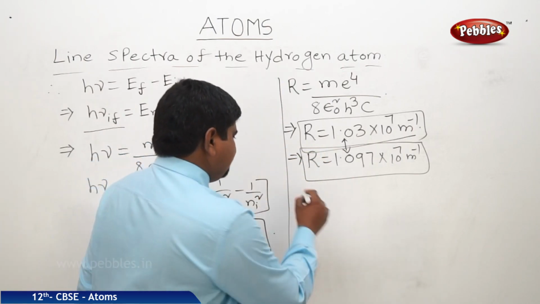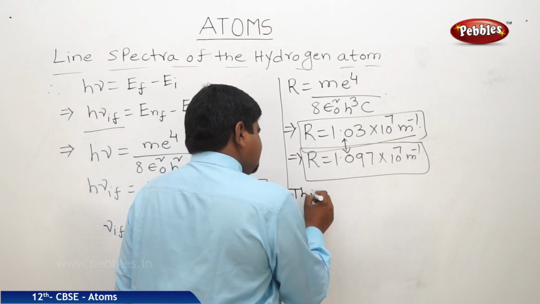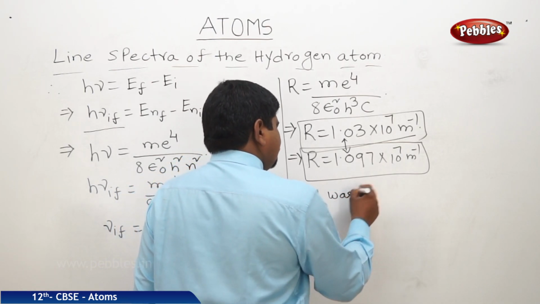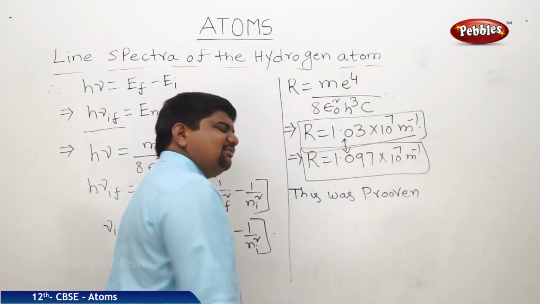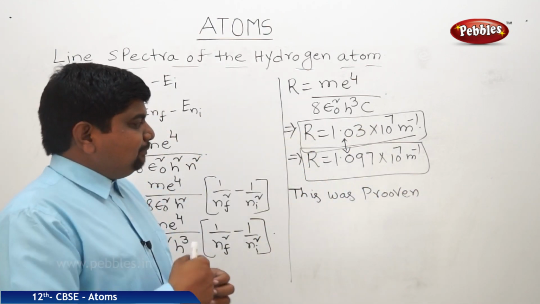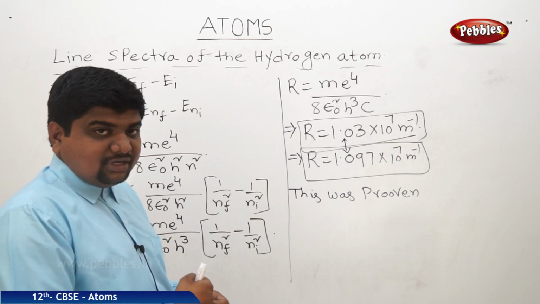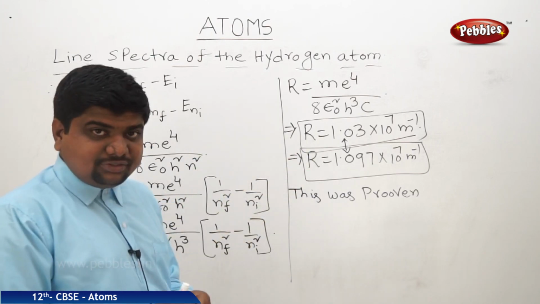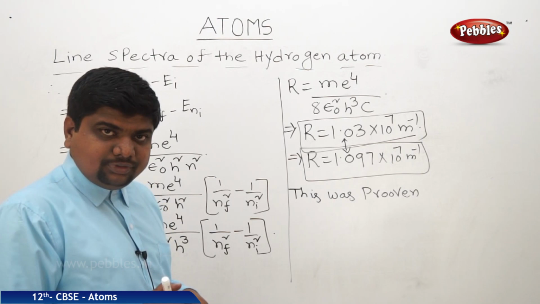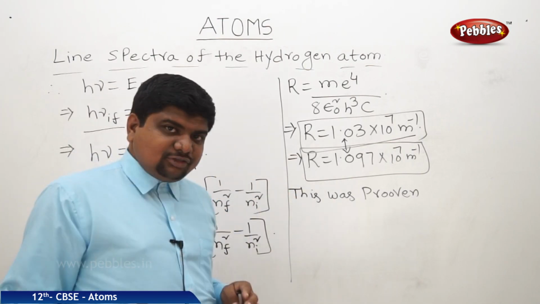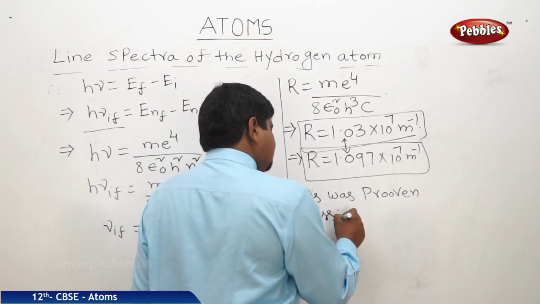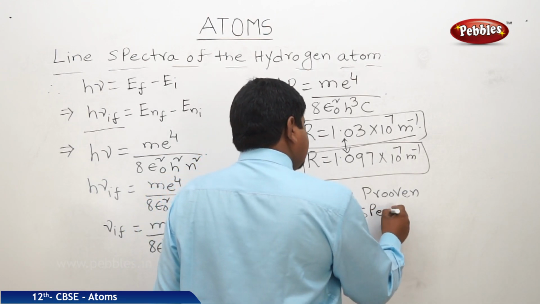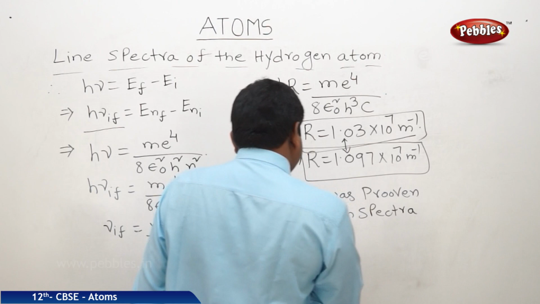So therefore what we can understand is that this was proven. There is no such difference between the empirical formula value of the Rydberg constant and the experimental values. So this is proved. And we have two different types of spectra: emission spectra and absorption spectra.